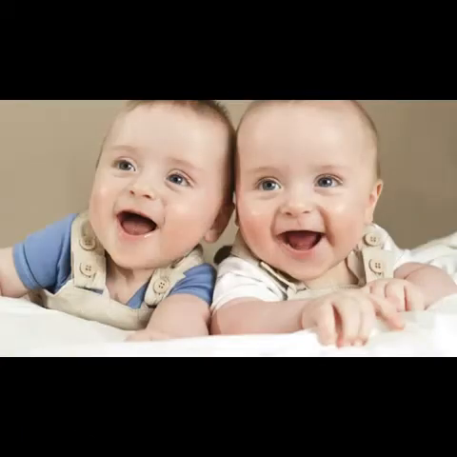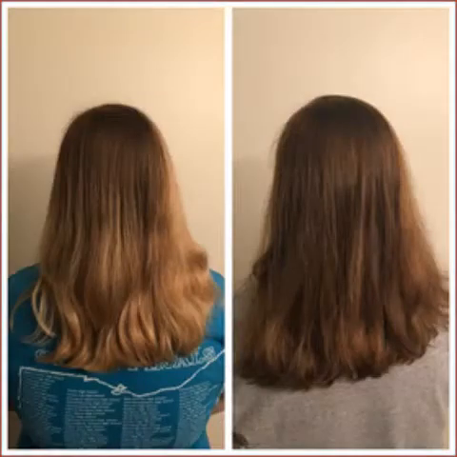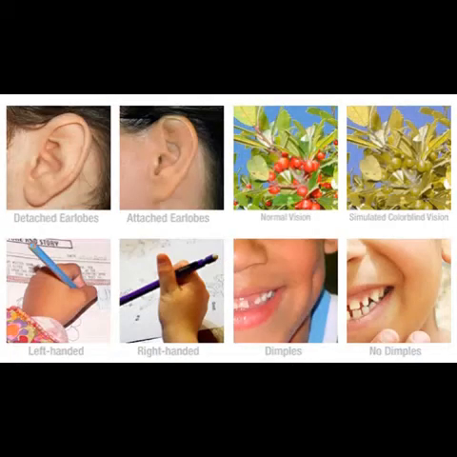We know that identical twins have a lot of similarities, like their sex and their appearance, and also identical twins have differences to distinguish them, like their hair color, eye color, height, earlobes, dimples, left or right-handedness, curly or straight hair, normal vision or simulated color blindness. By that, we can distinguish one of them.